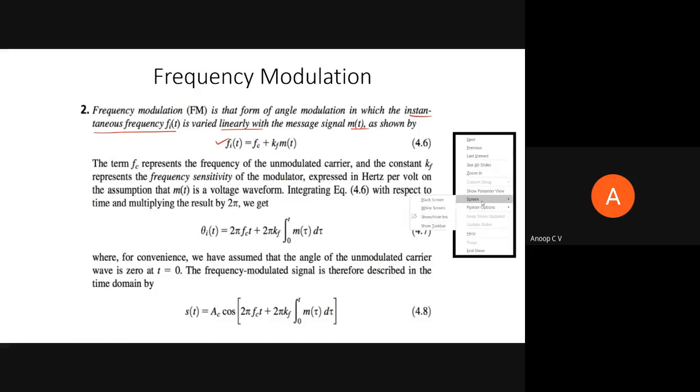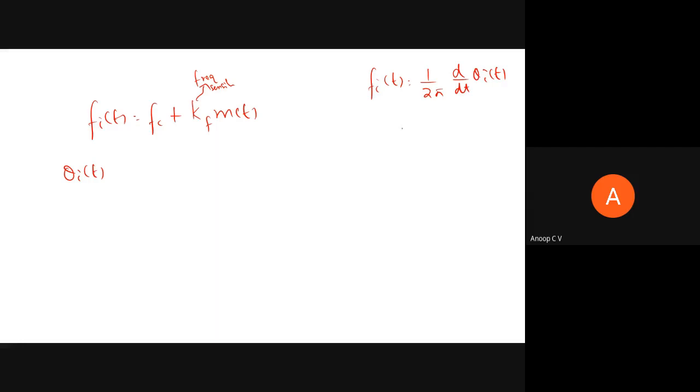So fi of t is equal to fc plus kf into m of t. This is how the instantaneous frequency will change. What will be this kf? Kf will be the frequency sensitivity. Now, what will be theta I of t? We know fi of t is 1 by 2 pi times d by dt of theta I of t. This we know. We have already seen this.